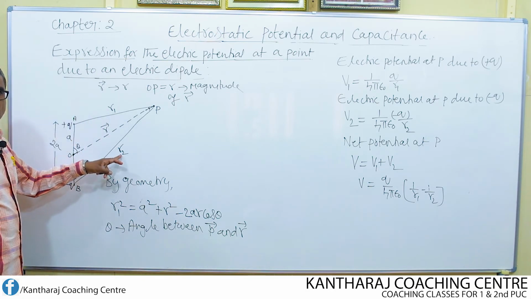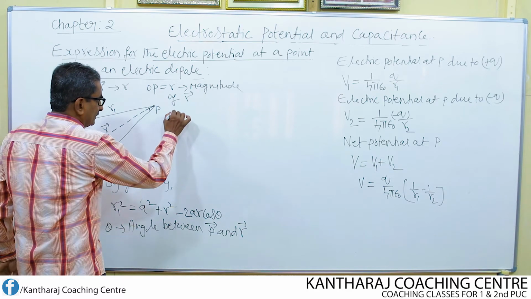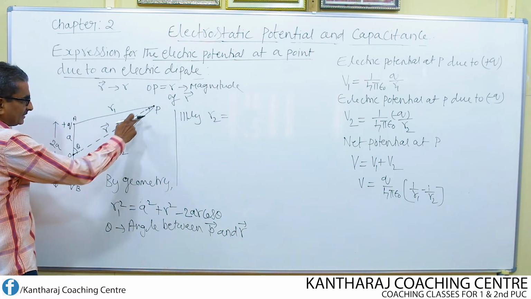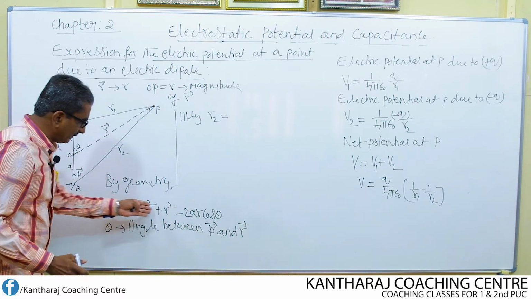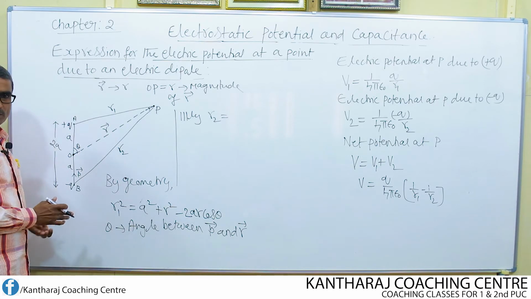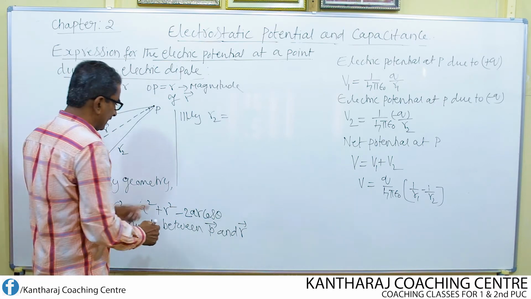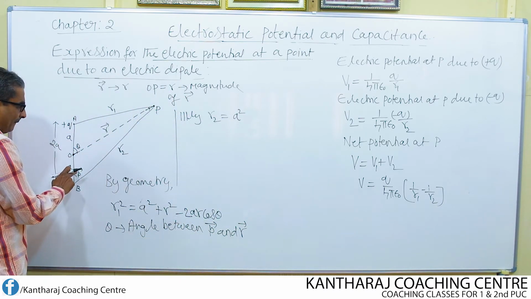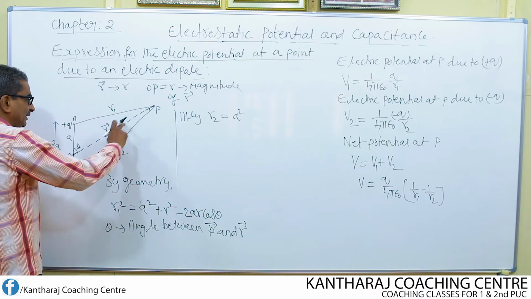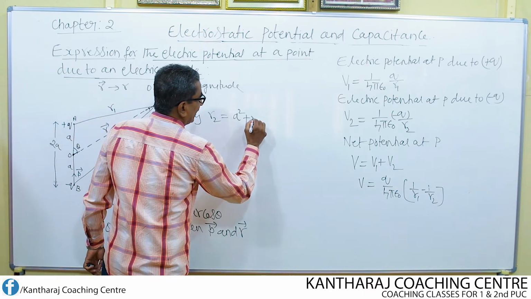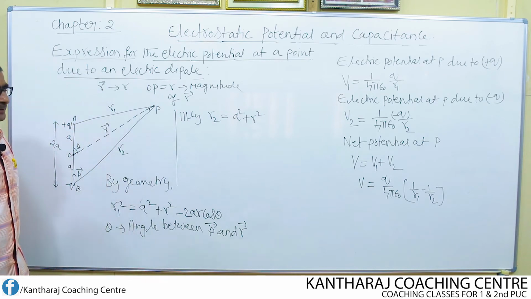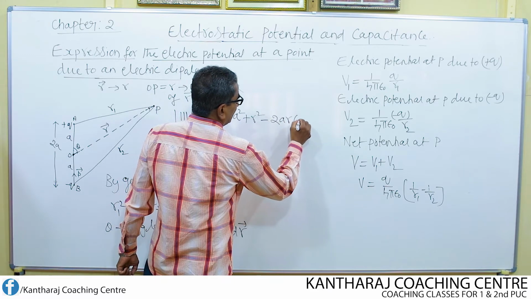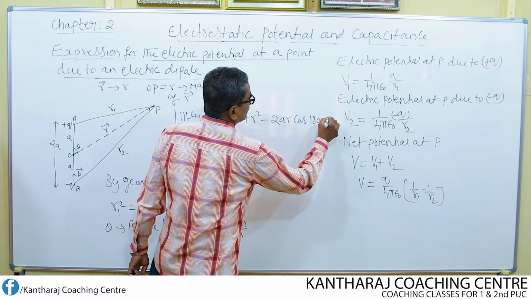Similarly, what can I write for R2? R2, that means this side, can be found once again by using the cosine rule, by geometry, as A square plus R square, the magnitude of R square, then minus 2AR into cos of 180 minus theta.